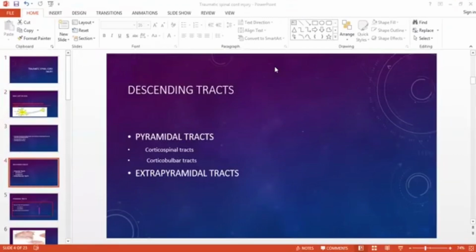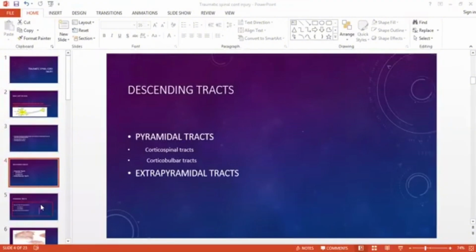Will they be motor tracts or sensory tracts, or can they be both? Really great. So they will always be motor tracts, right? Descending tracts are further divided into two types: pyramidal tracts and extrapyramidal tracts.